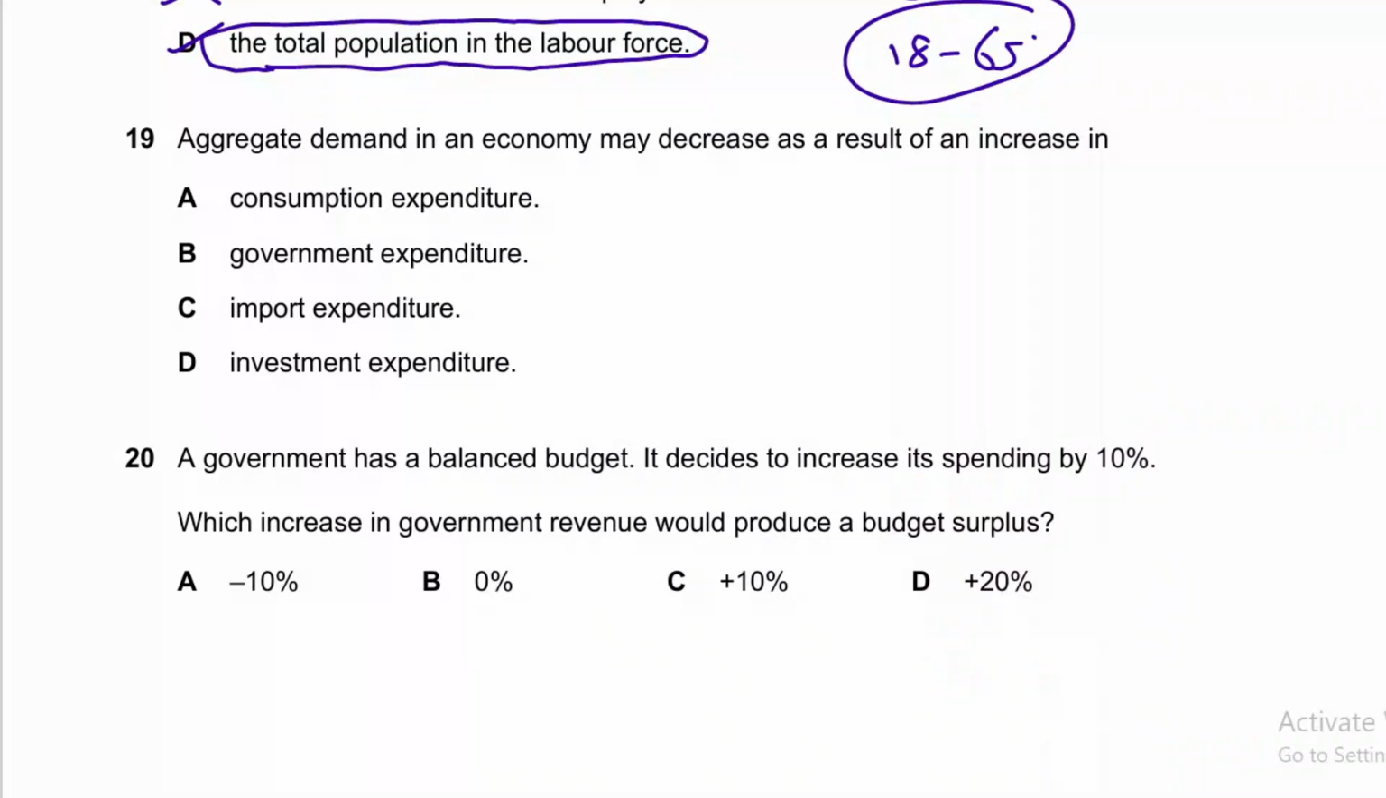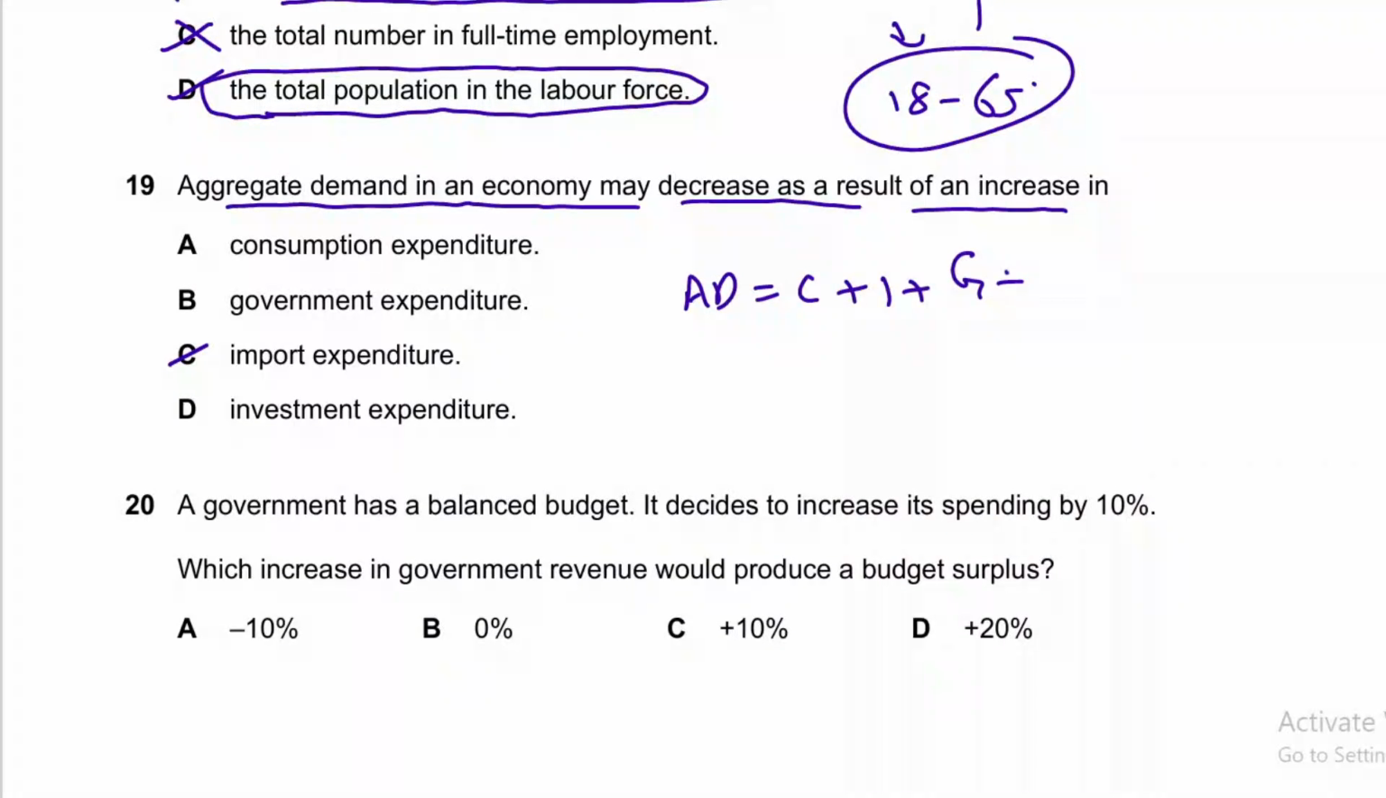Now question number 19. Aggregate demand in an economy may decrease as a result of an increase in. So aggregate demand, as I told you earlier for 2 times in this paper as well, aggregate demand is equal to C plus I plus G plus X minus M. So you can easily find out which of them can decrease aggregate demand. So option C is the correct answer. So aggregate demand is equal to C plus I plus G plus X minus M, right?